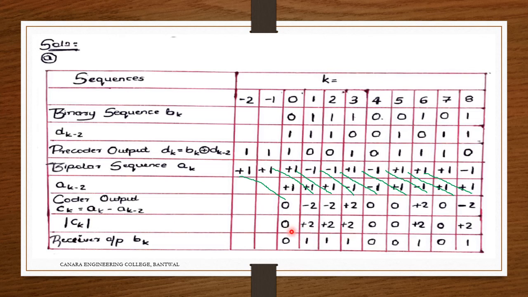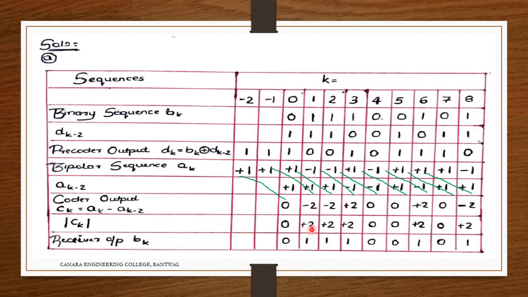Now I am making it here: if it is 0, then it is 0. Other than 0, the mod of ck, I am representing as 1 1 1 1. You can observe the same thing here. If you're getting 0 0 here, 1 1 1 as 1, 1 as 1, 0 as 0, 0 as 0 here, 1 as 1, 0 as 0, 1 as 1.